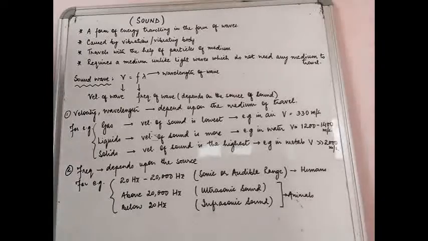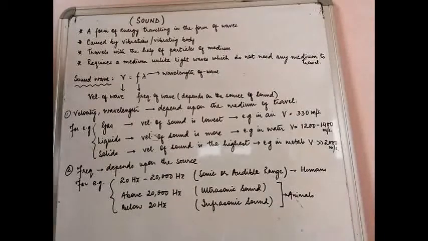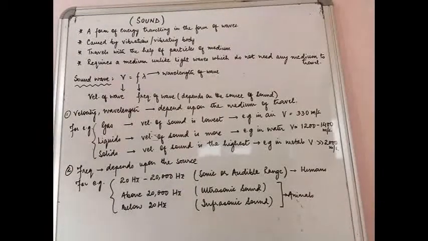Now let us come down to the frequency aspect. Just now we understood the velocity and the wavelength aspect of it. Now we are going to understand the frequency aspect. Frequency also varies. If you remember in 9th standard, we had studied frequency, amplitude, wavelength, all these things. So frequency is the number of oscillations in 1 second.